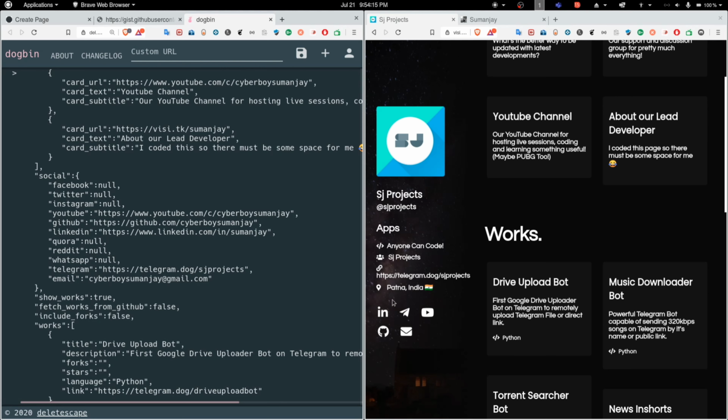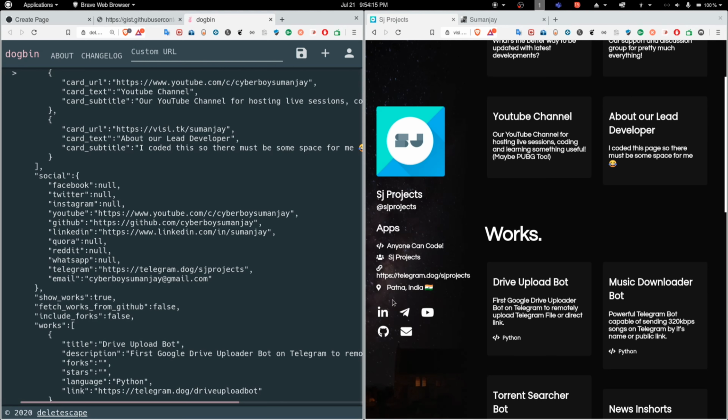So currently we are doing manual work, so we will set everything to false. If you want to show the works, you will set it to true. If you don't, just set it to false, and this whole section will disappear from here. Okay, so let's say I want to show it. I will add works, and it's pretty simple and self-explanatory.